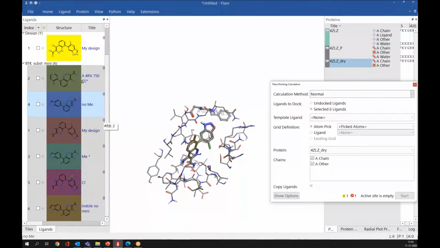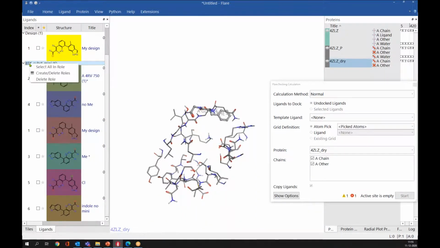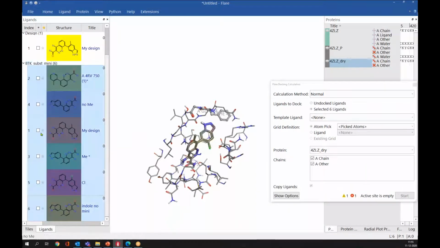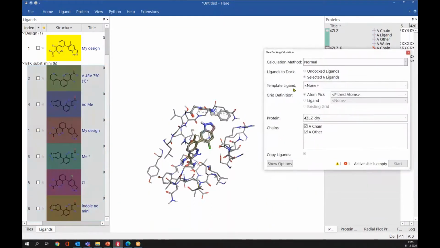So now we have selected 6 ligands. That's why it is showing 6 ligands for the docking. If you select only 2 or 3, you can see these ligands have been selected. If you want to select all in a row, you can left click and right click here and select all in a row. So all the ligands in a row will be selected here. So we have 6 ligands. All those ligands have been selected for the docking.